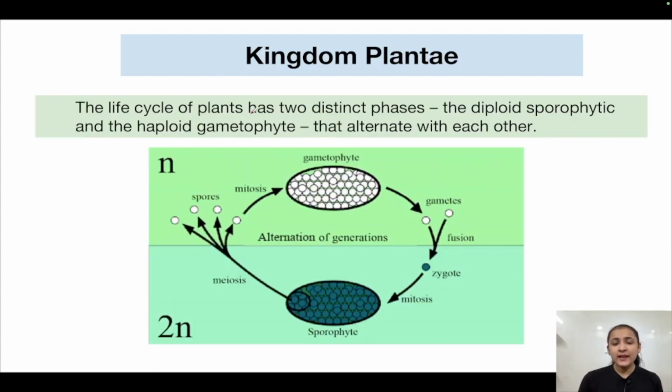Now, the life cycle of plants has 2 distinct phases, a diploid sporophytic phase and a haploid gametophyte phase. These phases alternate with each other. The length of these phases is of variable duration and it will differ from plant group to plant group.